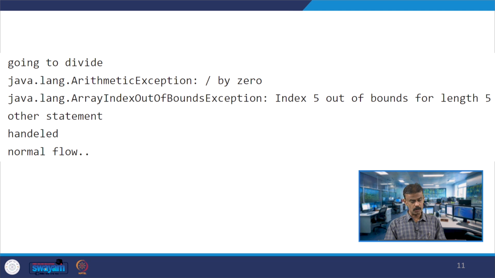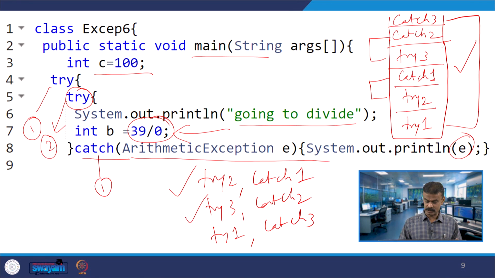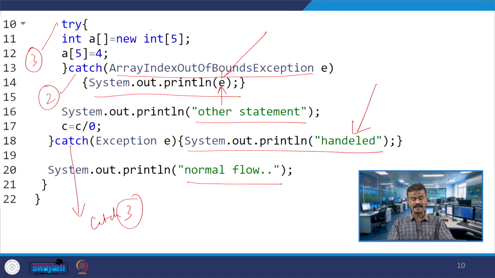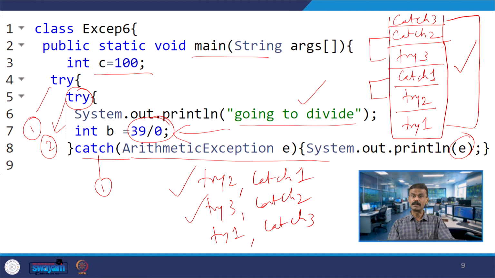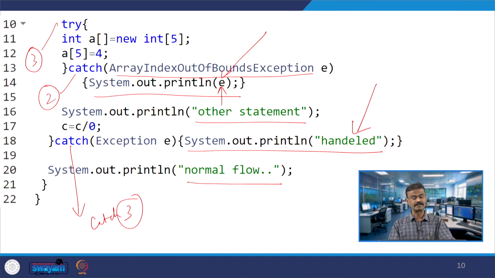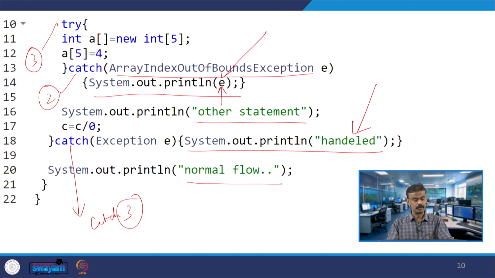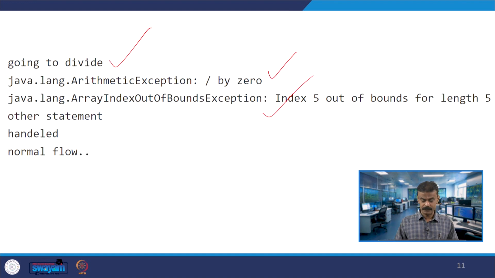So, when I run the code, going to divide first, so that is what we have written, this is printed. Second one is you are printing E, which is nothing but arithmetic exception. What is the statement? This will be printed, divided by 0, alright, and then array index out of bound, right, index 5 out of bound for length 5, yes, it should be 0, 1, 2, 3, 4, right. So, this is printing array index out of bound.